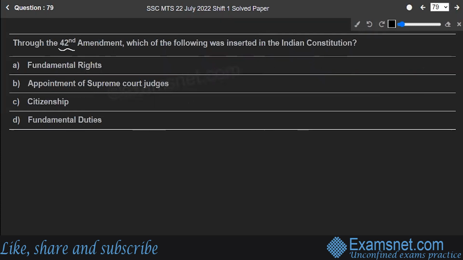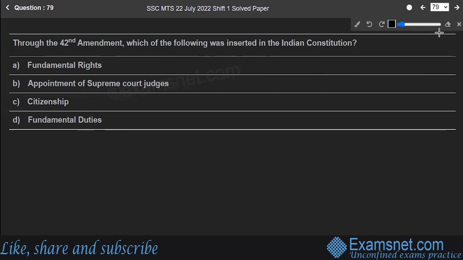Next is question number 79. Through the 42nd Amendment, which of the following was inserted in Indian Constitution? Fundamental rights, appointment of Supreme Court judges, citizenship, fundamental duties. See, the correct answer to the question is option D.